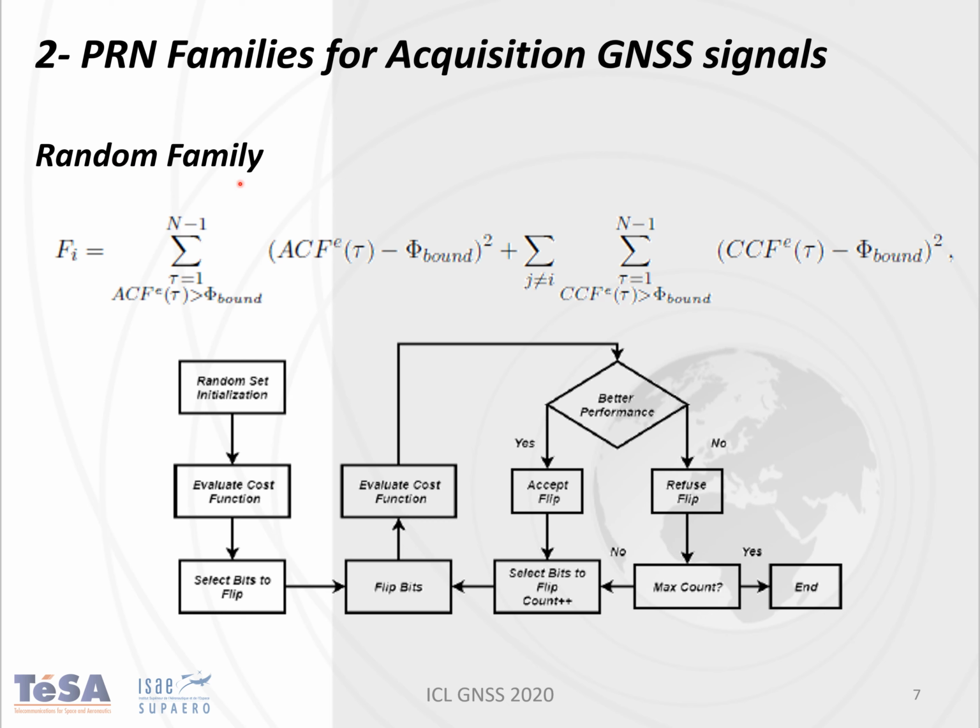This random family is generated based on the genetic algorithm proposed for the Galileo codes. Basically, we start with a random set, the initialization set, and with this set we evaluate the cost function. After that, we select some flips in the bits, and we evaluate this cost function again. If the performance is better, we accept the flip of these bits. Otherwise, we refuse this flip. And we iterate this process until the cost function cannot be minimized further or until we reach a maximum number of rounds. It's like this that we compute this random family.